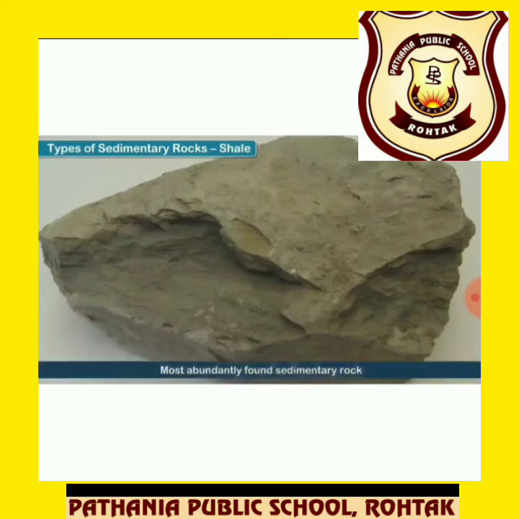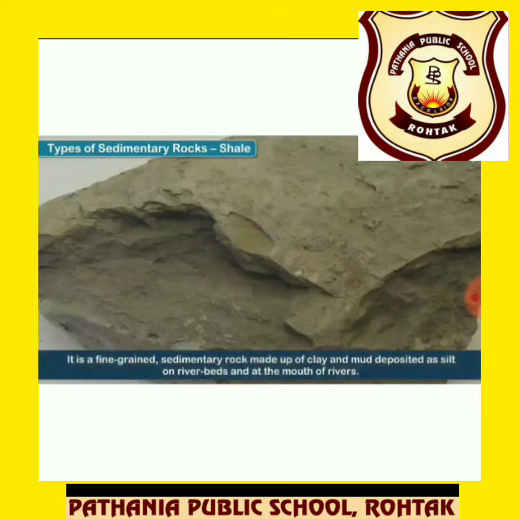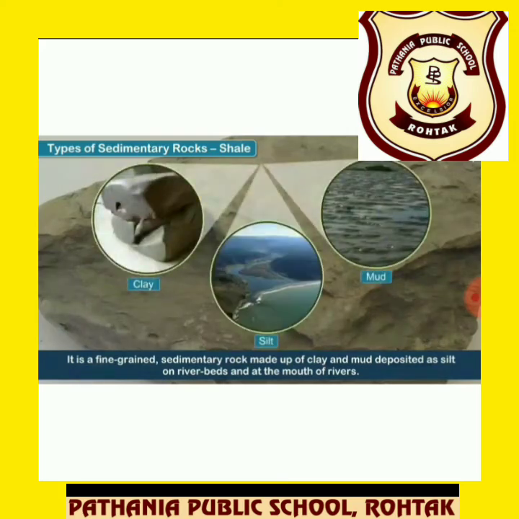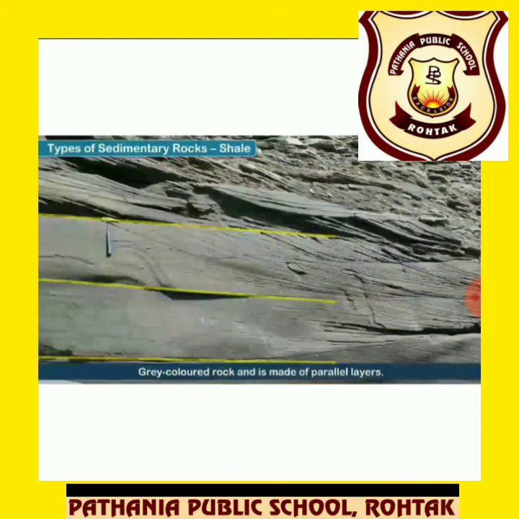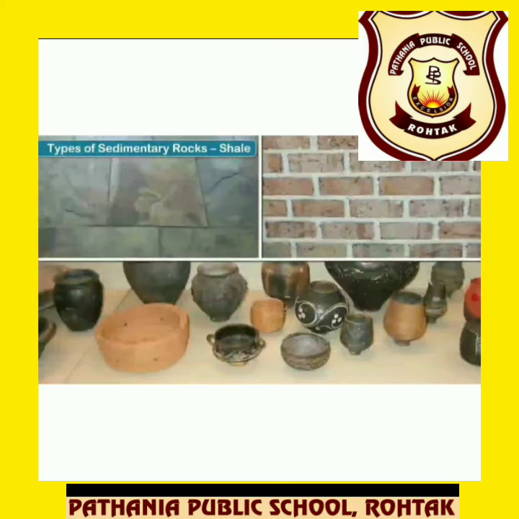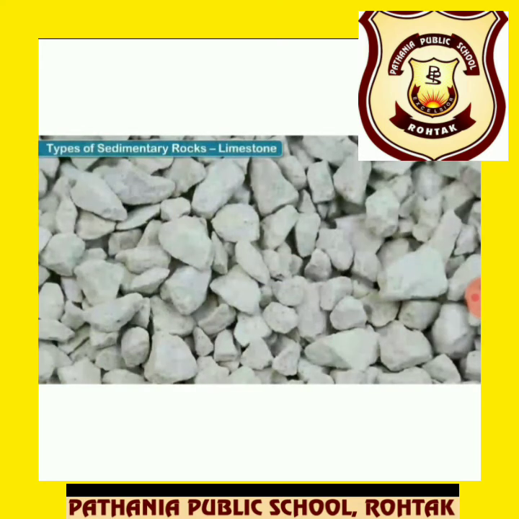Third one is shale. What is shale? Shale is used for making tiles and roofs and is the most abundantly found sedimentary rock. The most abundantly found sedimentary rock is shale. It is a fine grained sedimentary rock made up of clay, silt and mud deposited on river beds and at the mouth of rivers, around which you can easily find it. It is a gray colored rock and is made up of parallel layers, and these are the uses of shale. It is used in tiles, in bricks, even in pottery items. Shale plus limestone are mixed to make cement.